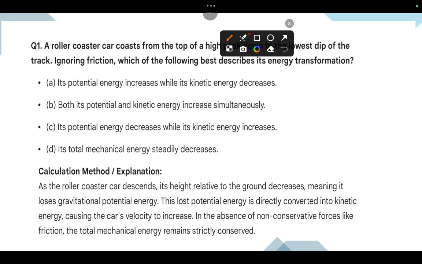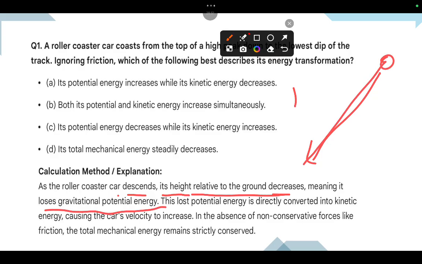As a roller coaster car descends, its height relative to the ground decreases. So it is coming from top to bottom, so height is decreasing, meaning it loses gravitational energy. Already we discussed that PE is proportional to height. How much height it has, that much potential energy it has.